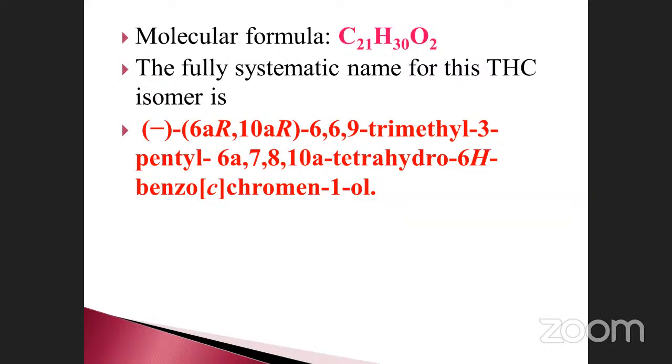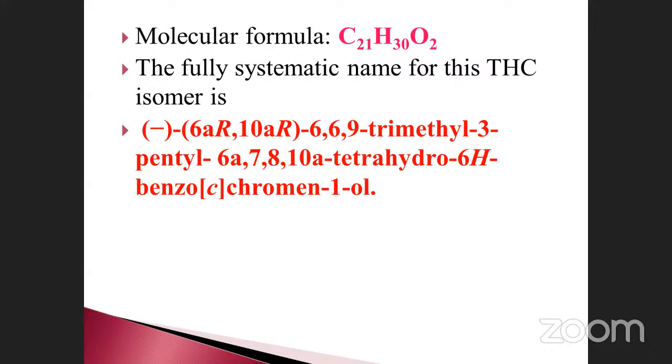See here, this is the structure: 6,6,9 trimethyl 1,3 pentenyl 6A and 7,8,10A tetrahydro 6H benzochromane 1-ol. This is the structure of which cannabinoid? The molecular formula only you should know. This is very, very important. THC, otherwise called as this molecular formula for that cannabinoid, Cannabis sativa.